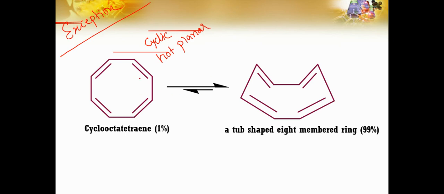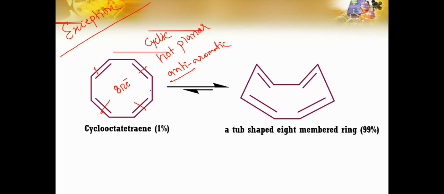Yes, it has alternate double bond conjugation, and the number of pi electrons, as you can see here, is 2, 2, 2, 2. So you will say it is 8 pi electrons, right? And if it is 8 pi electrons, it must be anti-aromatic, but it is not anti-aromatic.